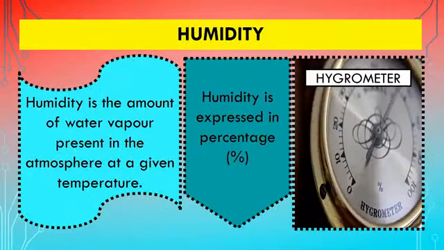The fourth and the very important element of weather and climate is humidity. Humidity is the amount of water vapor present in the atmosphere at a given temperature, which means the quantity of moisture present in the column of air at a given temperature. This is a very important element because it helps in prediction of rainfall. We make use of a hygrometer for measuring the humidity of the atmosphere, and we express it in percentage.